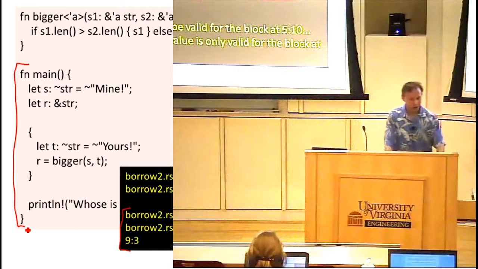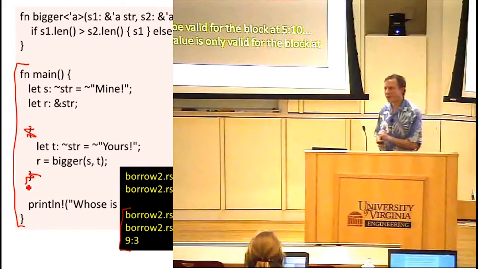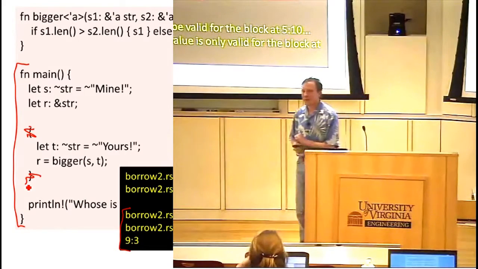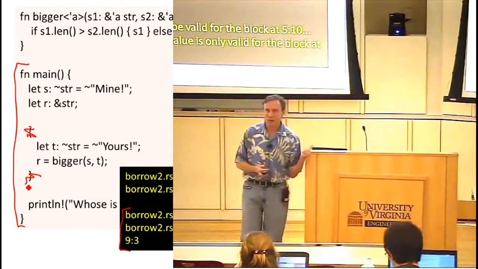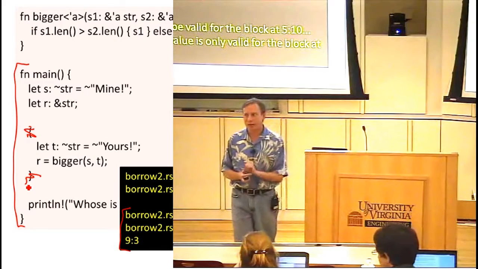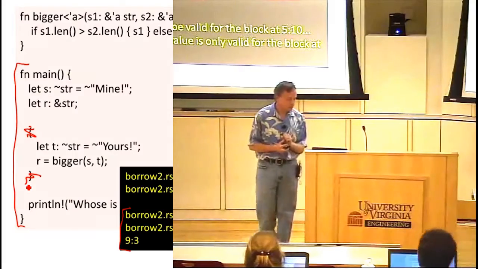In this case, we could definitely make things work just by removing those brackets. Then the lifetime of T extends to the end of that scope, and the lifetime of the result will be the minimum of those two lifetimes, which extends to the end of the scope.